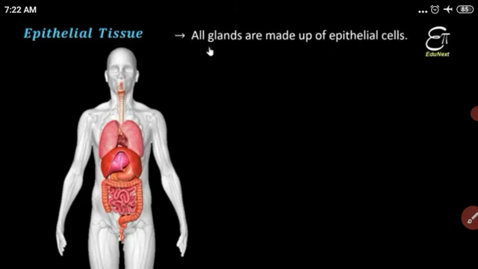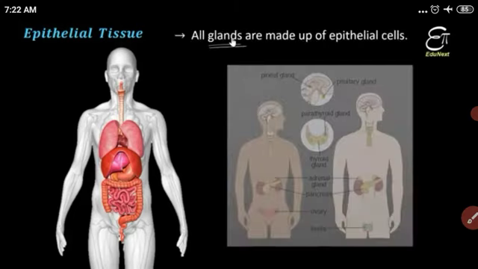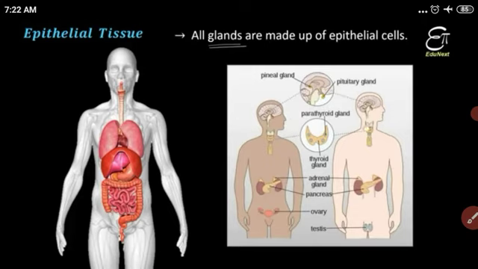Next characteristic: all the glands, for example the salivary gland. There are so many glands: endocrine glands, the pineal gland, pituitary gland, parathyroid gland, adrenal gland, pancreas, ovaries. The pineal gland is situated in our brain; at night it secretes some chemicals, and due to these chemicals we can sleep. These glands are also made from epithelial tissue.